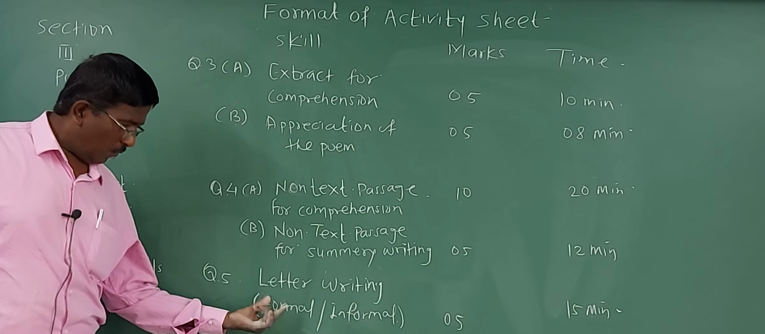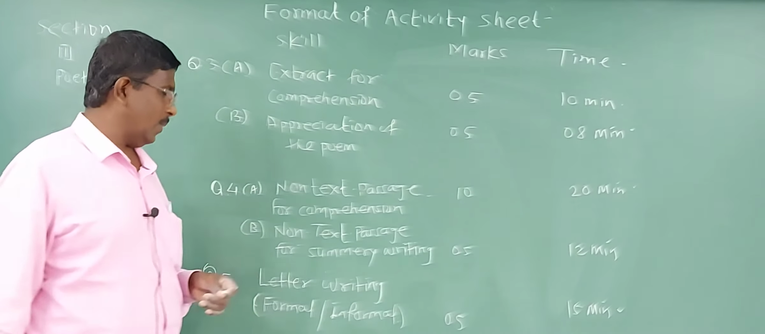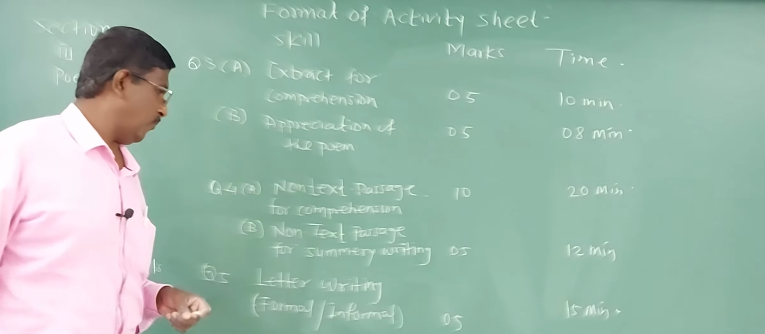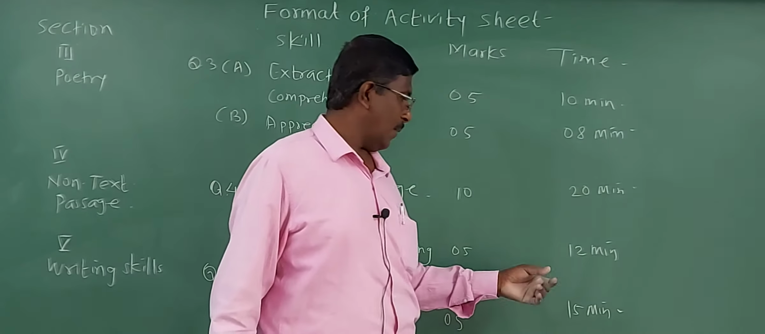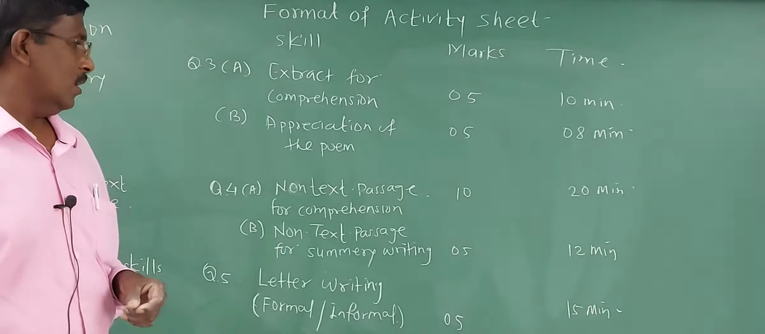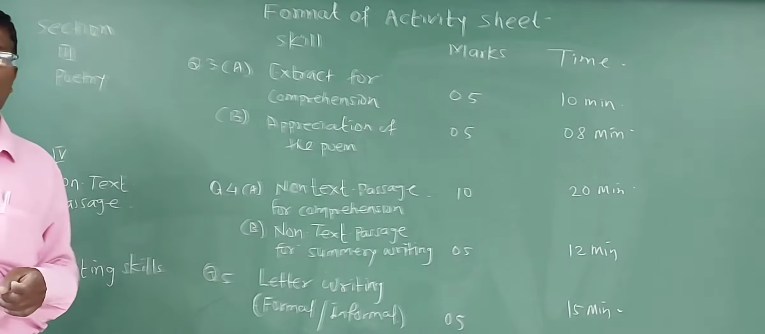So formal letter, that is official letter, or second, informal letter, that is unofficial, which is called a family letter. It is for 5 marks, and the time given for writing a letter is only 15 minutes. Under this you have to cover all the points.